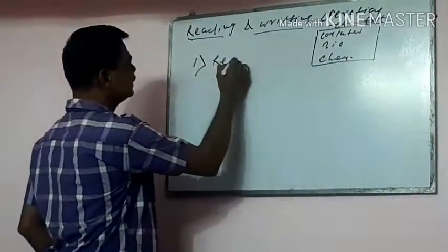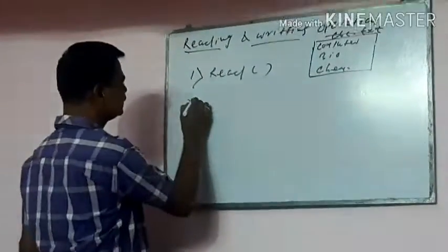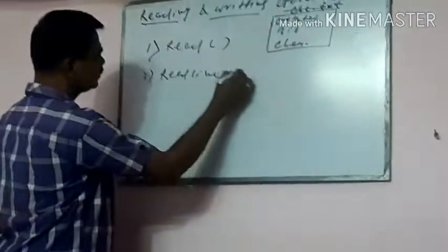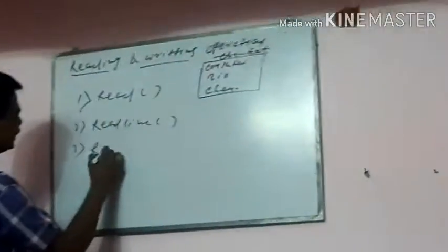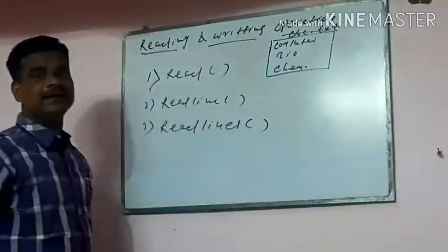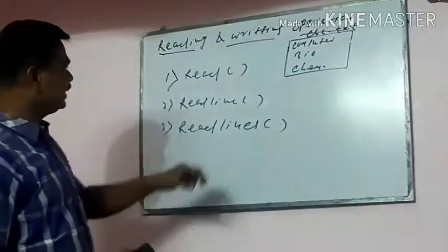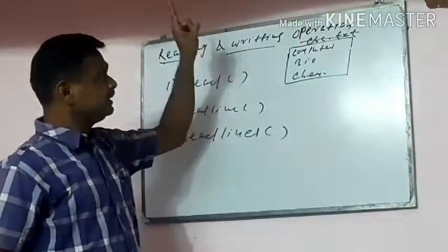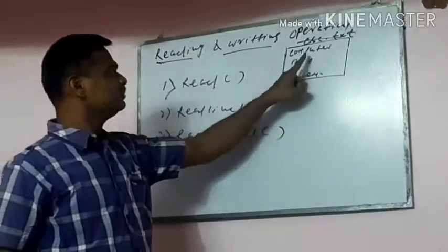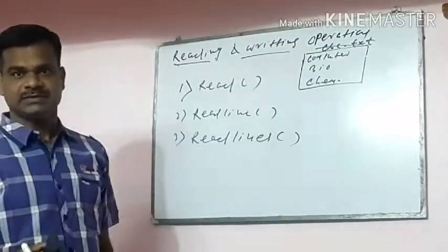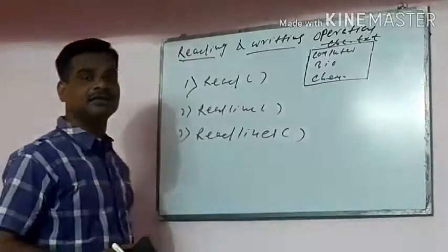First is the read function, second is the readline function, third is the readlines function. So already you created the file abc.txt, and inside it you have the text computer, biology and chemistry. Now you want to read that file.